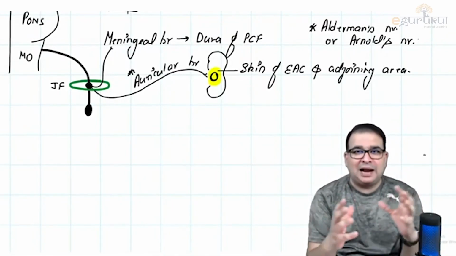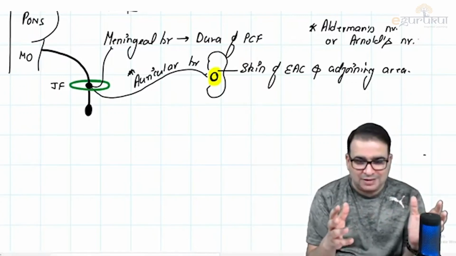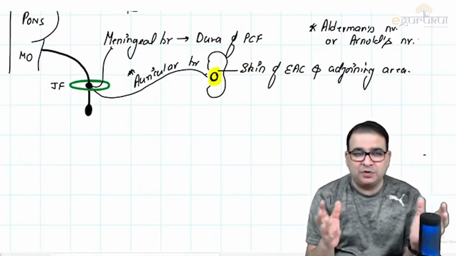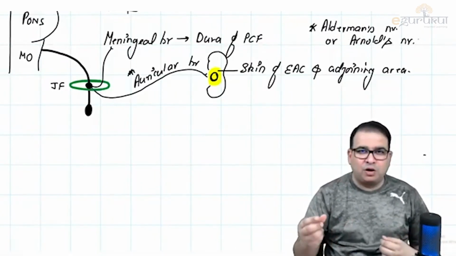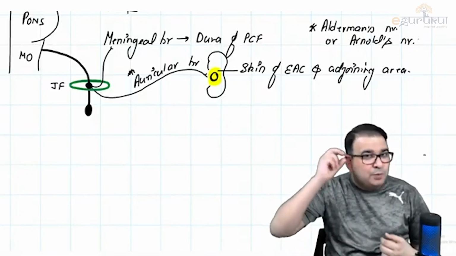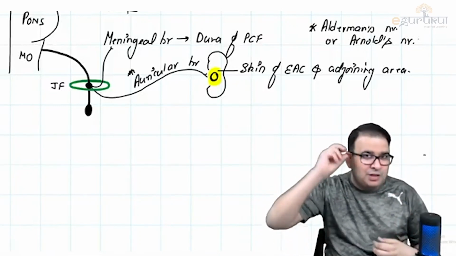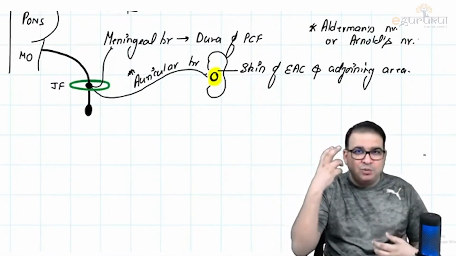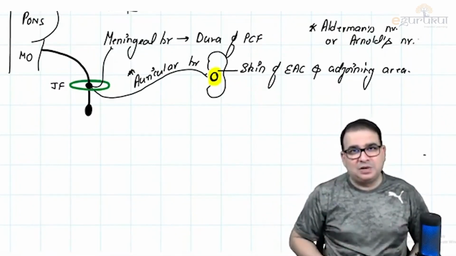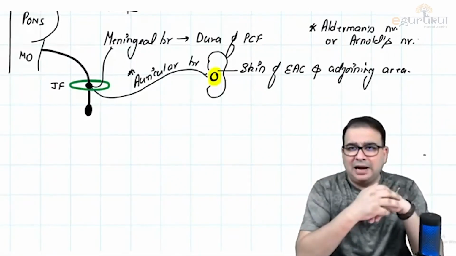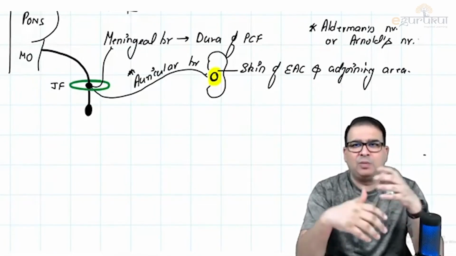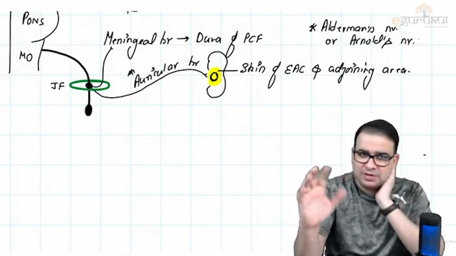So the Edelman population, who used to have these competitions of eating more, would keep some spirit or icy water with them and keep pouring that water on the ear while eating. That keeps stimulating the vagus nerve. The vagus nerve increases gastric motility and increases appetite. So that is Edelman's nerve or Arnold's nerve. Auricular branch, Edelman's nerve, Arnold's nerve, all mean the same thing.